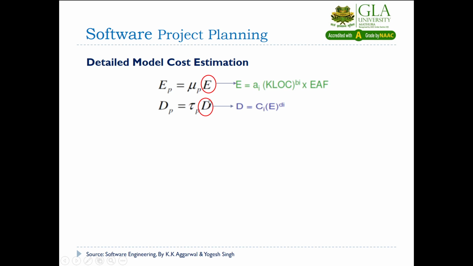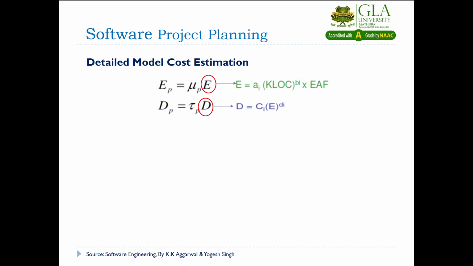First, how will you compute the total effort and total development time of the project? You have to use the formula of the intermediate model, that is E equal to ai into (KLOC) to the power bi into EAF. You have studied the effort adjustment factors, and there were 15 cost drivers.